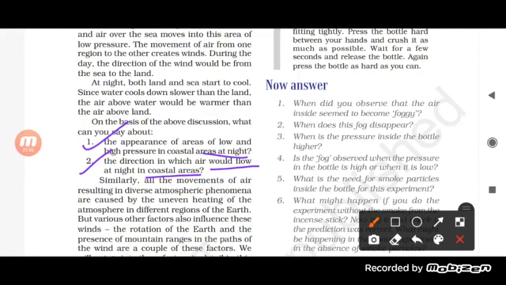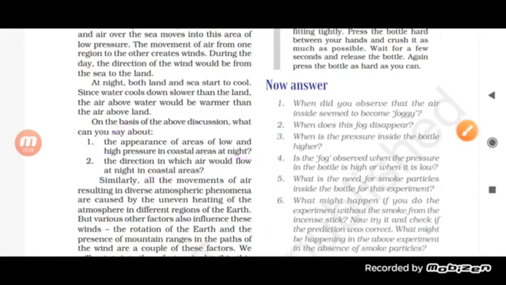So what happened at night, what happened at day, as well as why does it occur? It is because of the movement from the low pressure to the high pressure. Similarly, all the movement of the air